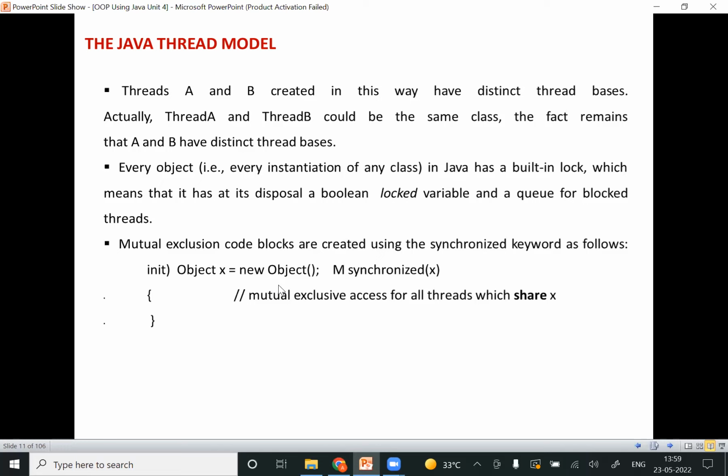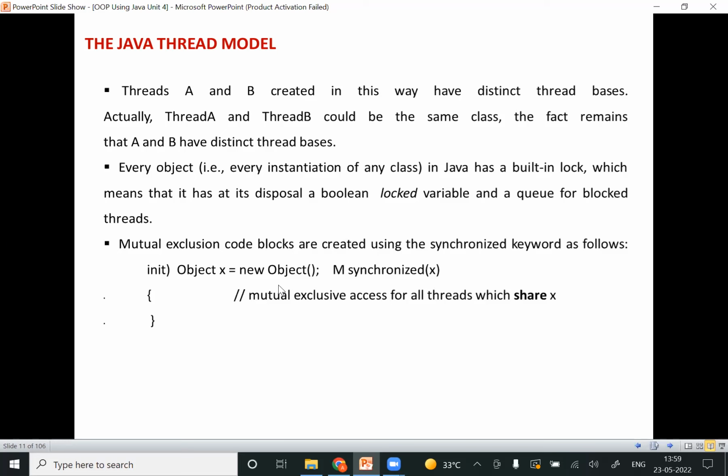So by making use of the synchronized keyword, we come across the concept called mutual exclusion. Here, each and every object, which is nothing but an instantiation of a class in Java, will have some usage of that object in those particular threads. So this may be a disposable of a Boolean locked variable or else a queue for blocked threads.